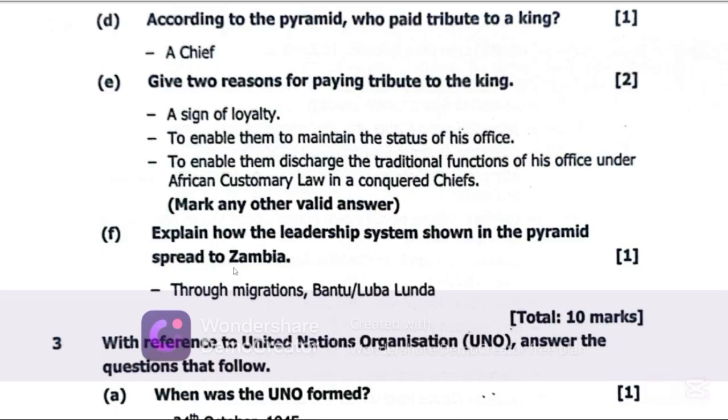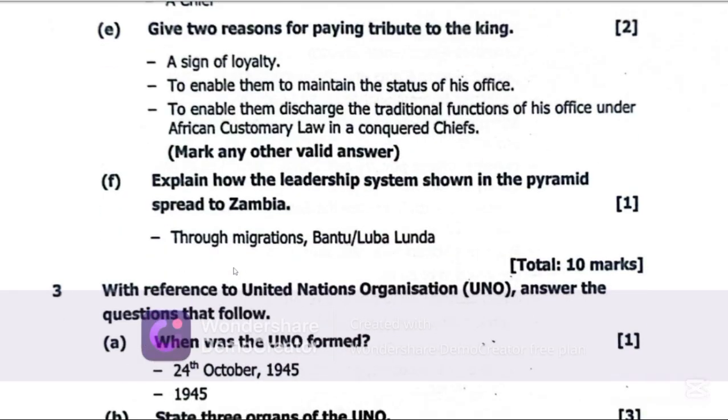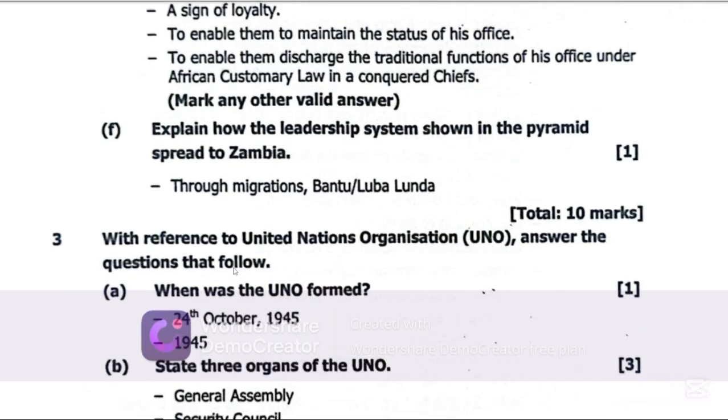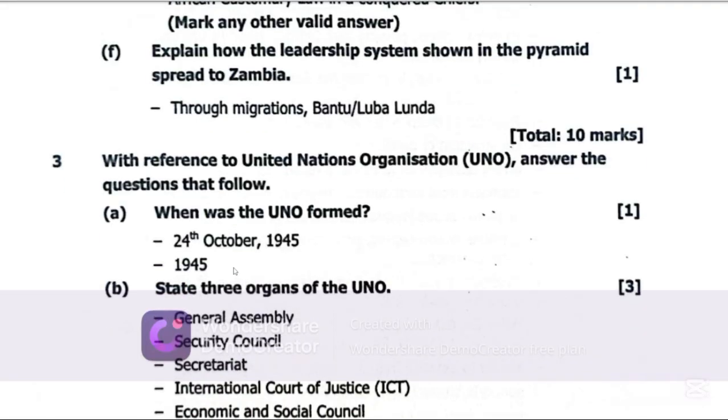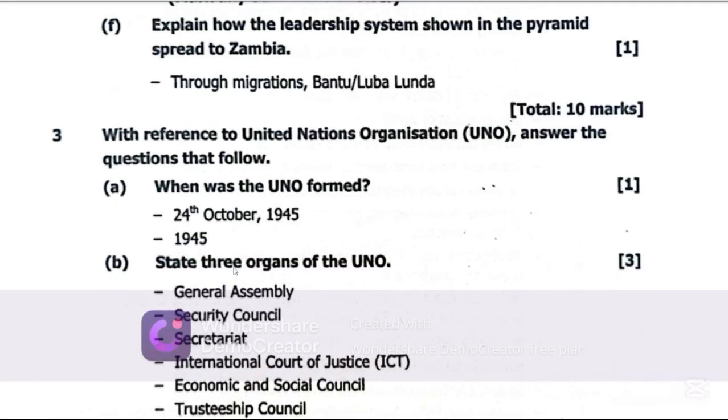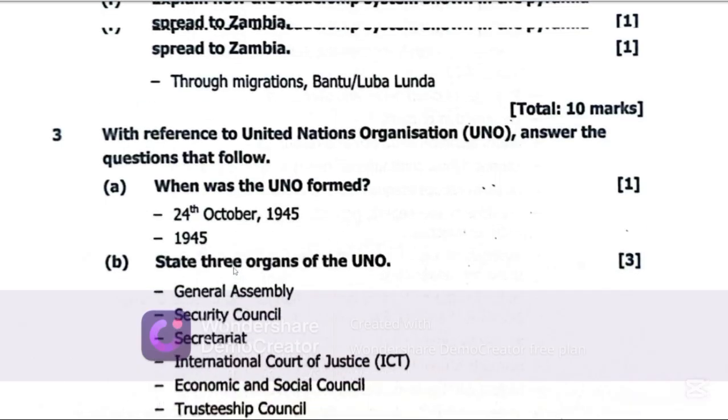Of course, Zambia gained independence on 24th October 1964, but the United Nations Organization was formed on 24th October 1945, just at the end of the Second World War. Let's get to 3B. Now 3B says, state 3 organs of the United Nations organization. Now we have the General Assembly, we have the Security Council, as well as the Secretariat, the International Court of Justice, Economic and Social Council, Trusteeship Council, and the like.